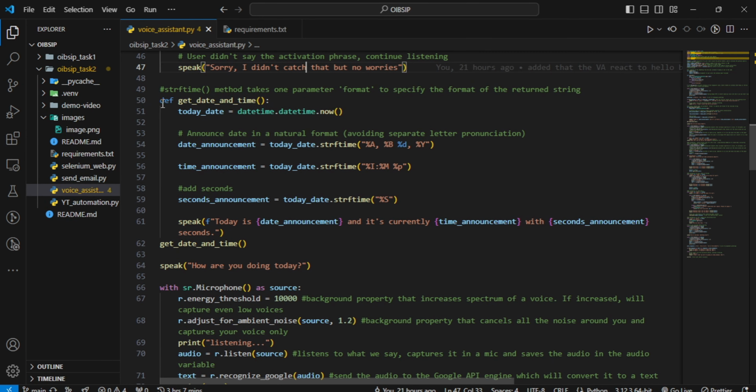So this is the function right here for it to tell you the date and the time. The time is in hours, minutes, and seconds. The date is in month, the date, and then the year.